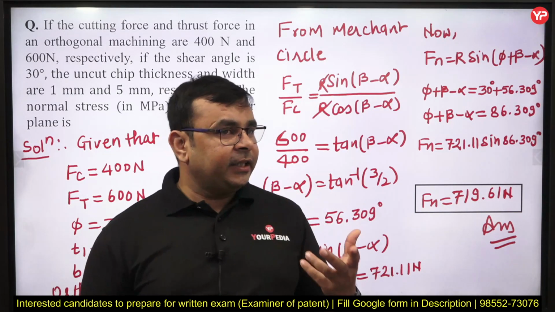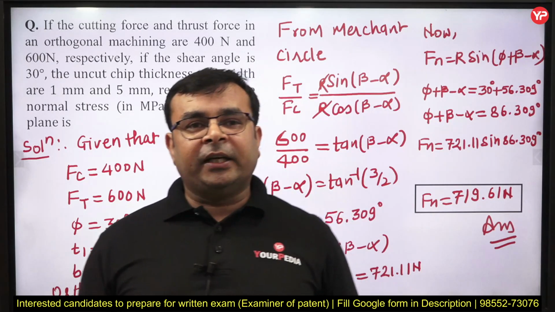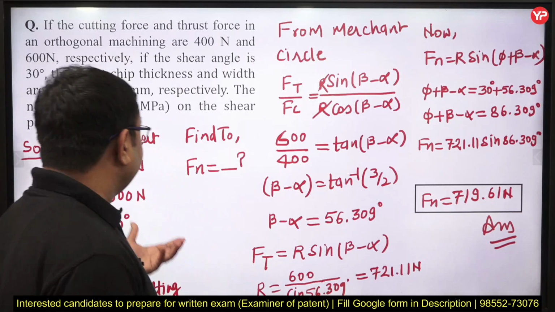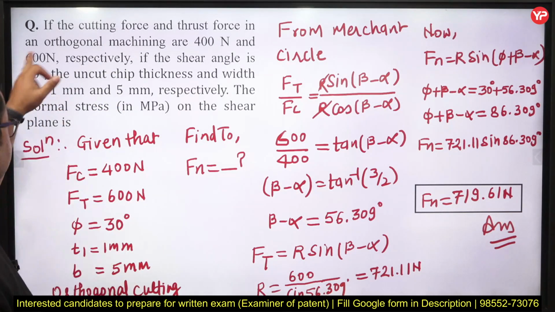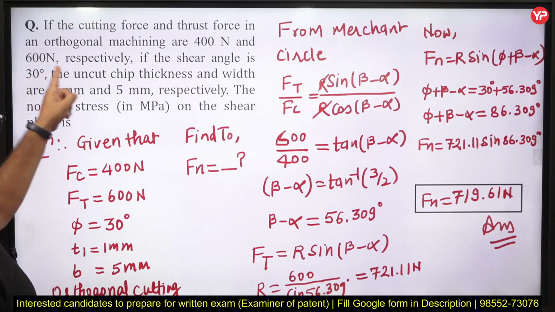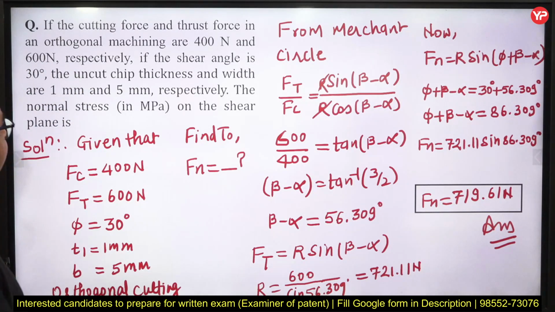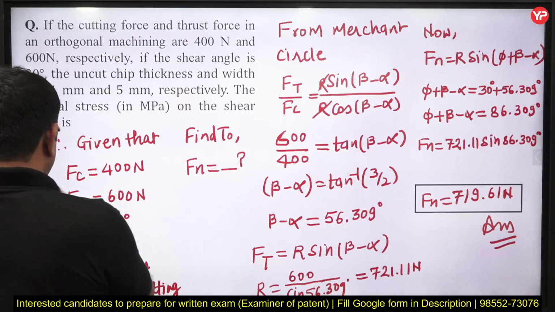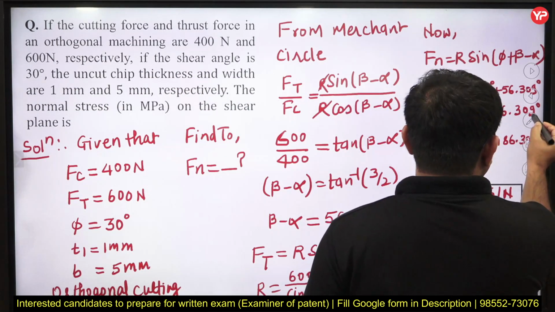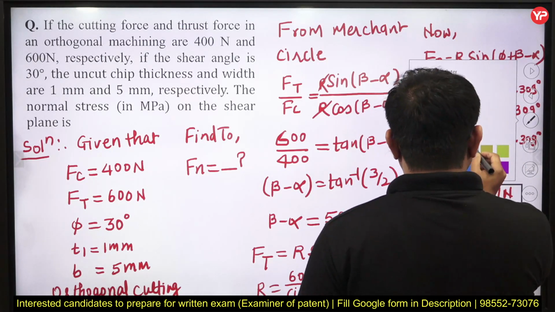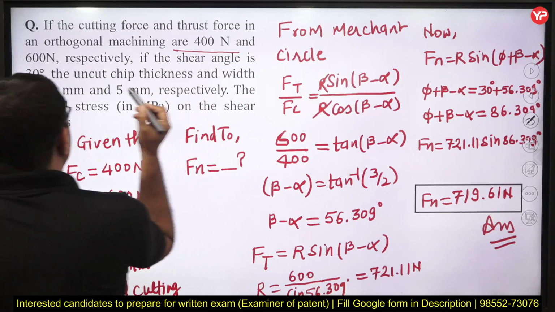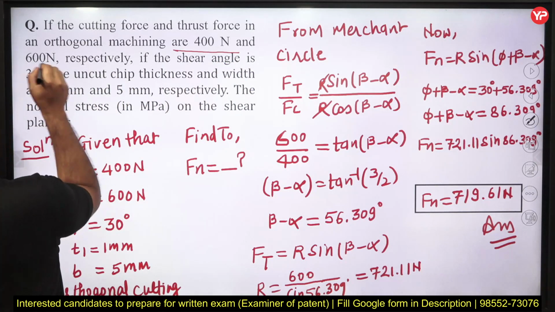So let's see, here I have written the solution along with the question, so that we can cover more things in less time. You can see here we have one question from metal cutting. If the cutting force and the thrust force in orthogonal machining are 400 Newton and 600 Newton respectively, you can see in this problem we have the thrust force as well as the cutting force. So 400 Newton is the cutting force and 600 Newton is the thrust force.